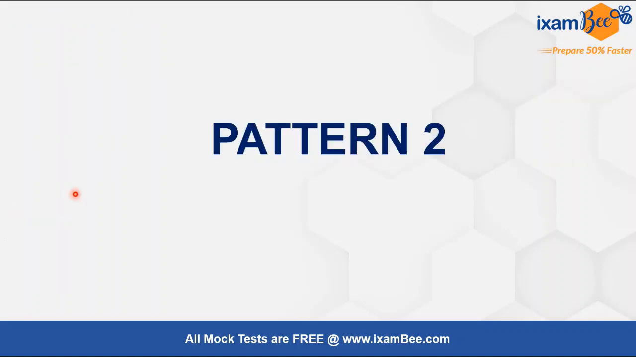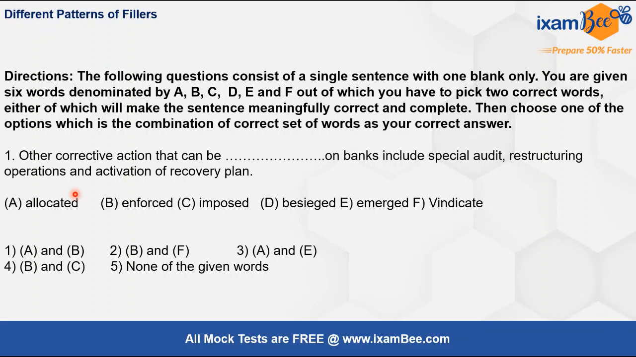Then moving ahead, this is pattern 2. In this pattern, we see a single blank with 2 options, so any of the options can fill the blank. You have to see which 2 options fill the blank appropriately. Here, your vocabulary as well as your synonyms play a very important role. The question says: other corrective action that can be dash on banks include special audit, restructuring operations and activation of recovery plan.